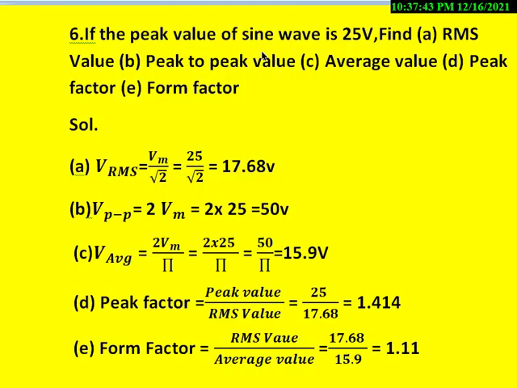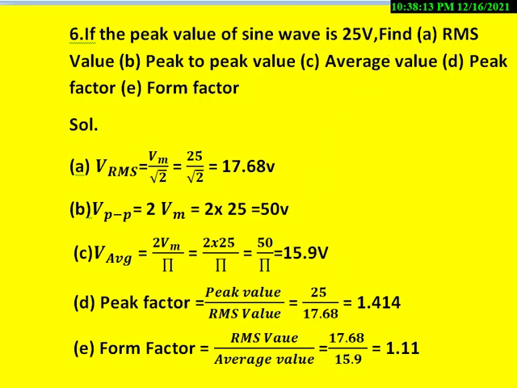So let me take another problem. If the peak value of a sine wave is 25 volts, find A, the RMS value. B, peak to peak value. C, average value. D, peak factor. E, form factor. So we know from the derivation that for a sine wave, VRMS is nothing but Vm by root 2, and here the peak value is given as 25 divided by root 2, then we get the VRMS value of the sine wave as 17.68 volts.